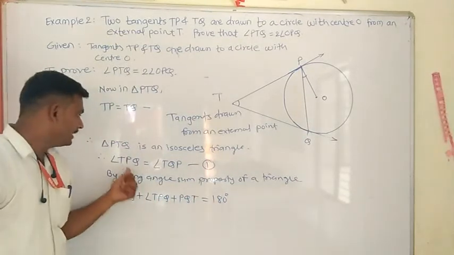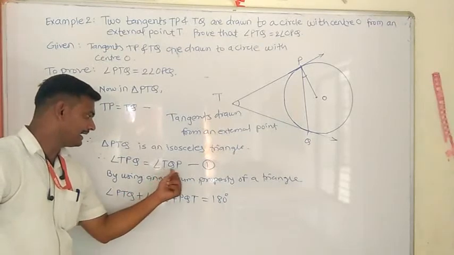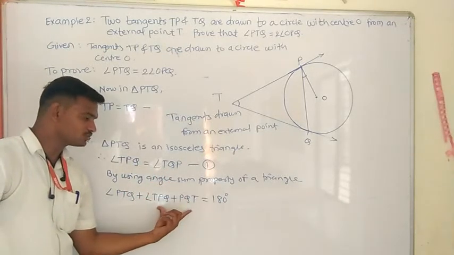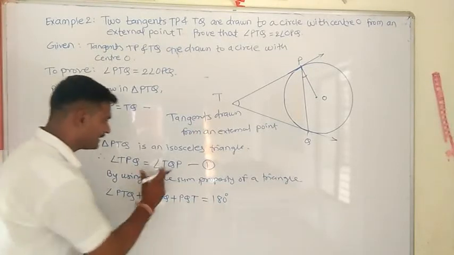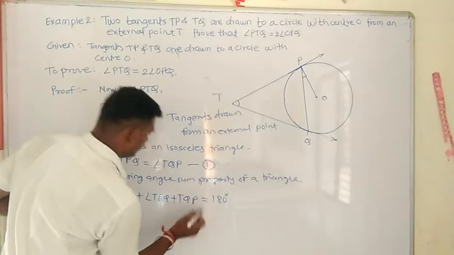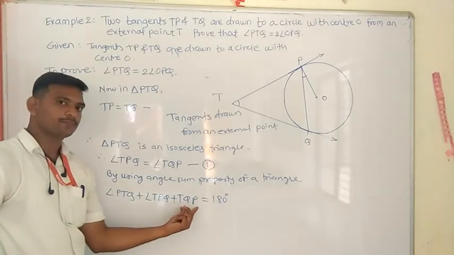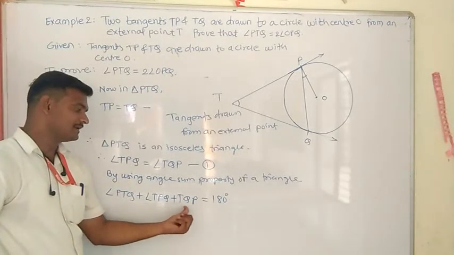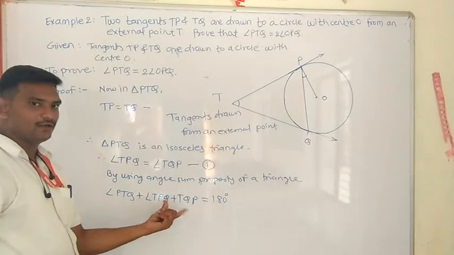And also we know angle TPQ is equal to angle TQP. These two angles are equal. Better I will write the same thing here. From 1, we can put the same value here.